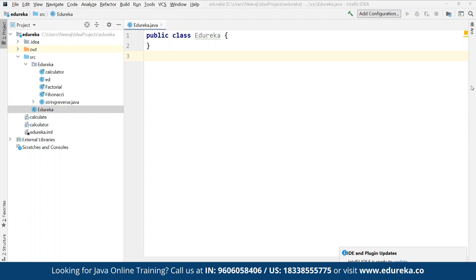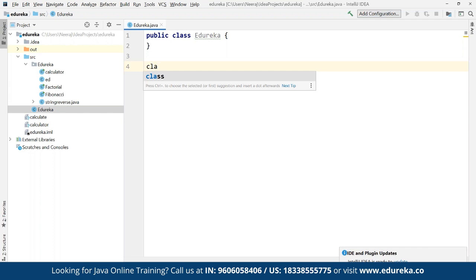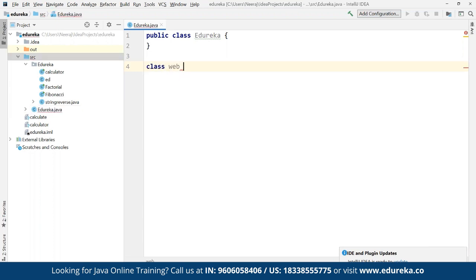Now, if you want to go for the inheritance part, suppose you want to inherit this as a single level, then if you are creating multiple other classes, for example, from Edureka we can define another class as web. For example, here we can define class web extends. If you want to simply extend the class here, then we simply define the class name and then which one is going to inherit which class.